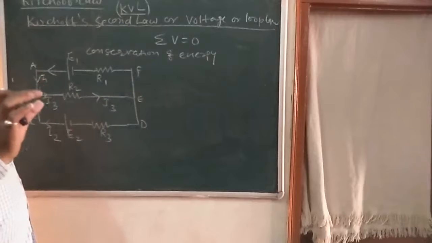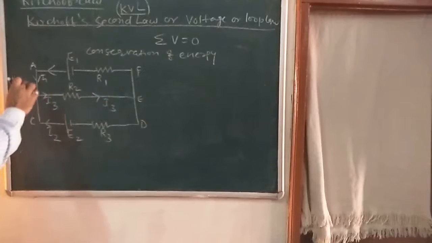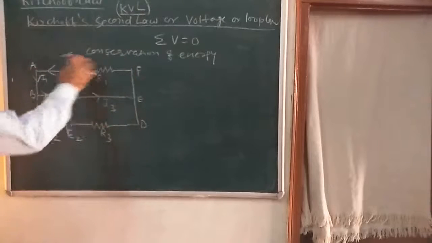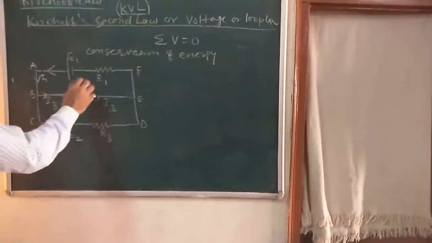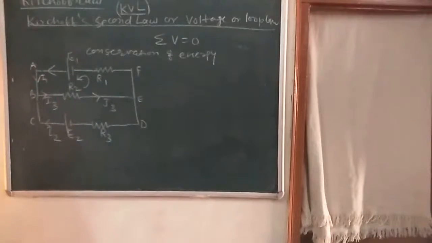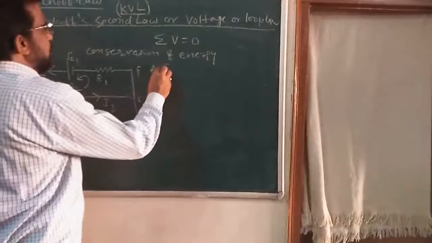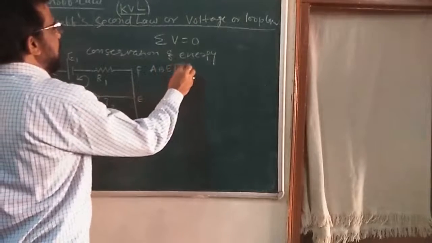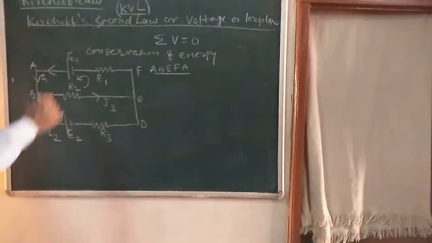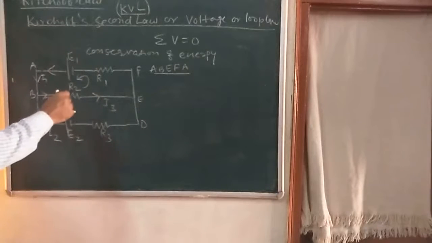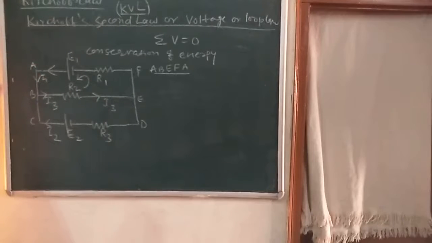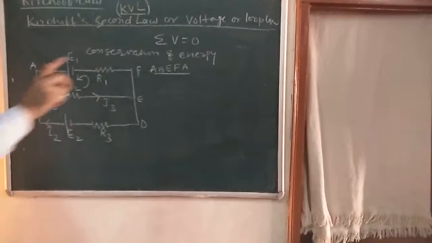So I am taking a loop. Here you can say A, B, E, F, A. It is called one loop, in which you can say current is flowing like this. So in loop A, B, E, F, A, if we are going in the direction of current, we will take positive sign. If we are going against the direction of current, we will take negative sign.